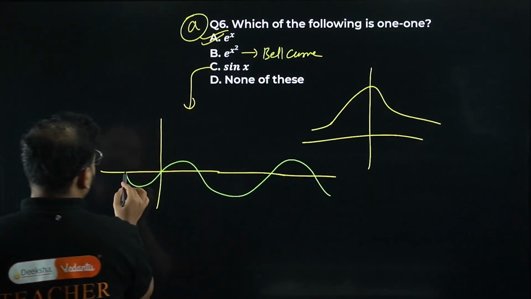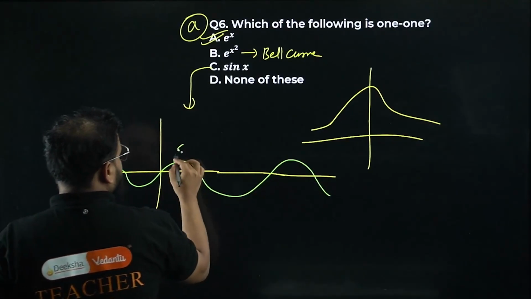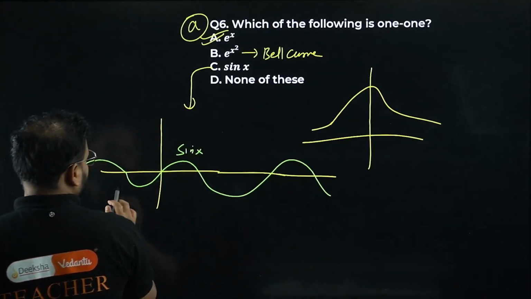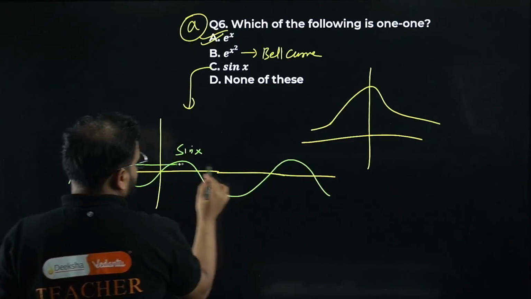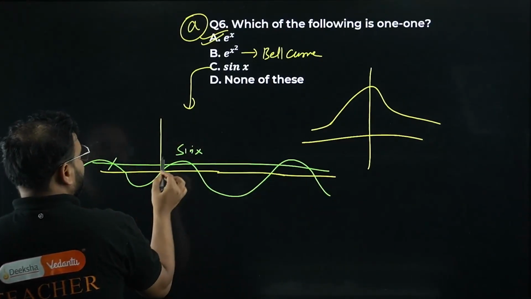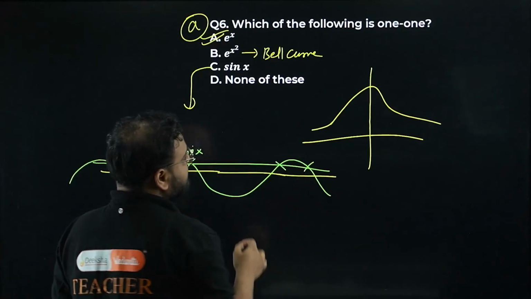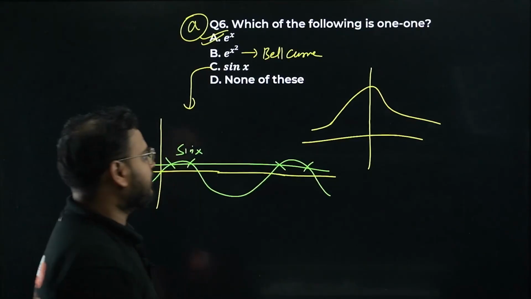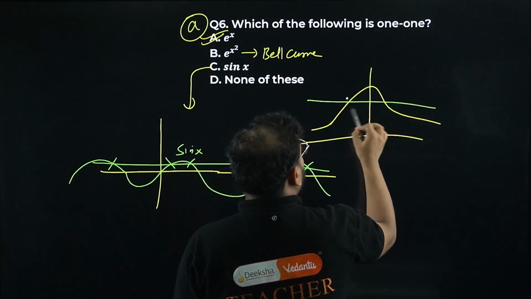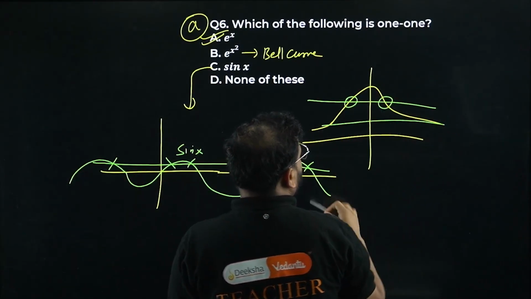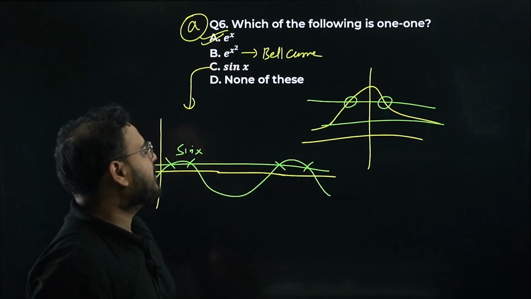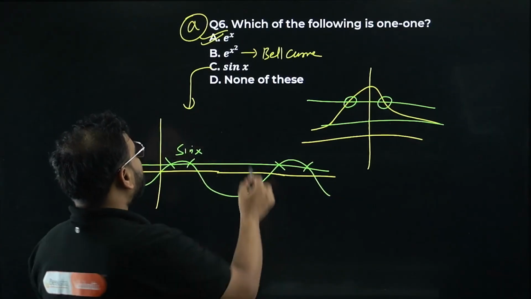The sin x curve, if you take any straight line like this, you will have too many intersections. Please check, this is not one-one, right? Over here also, if you take a straight line, you get one, two intersections, and over here so many. So it is not possible to get only one intersection. So both B and C are wrong.